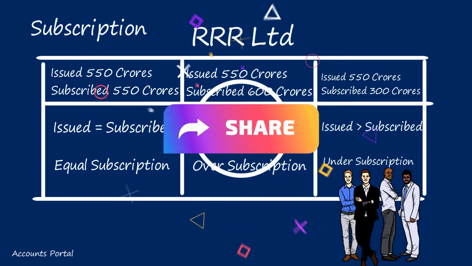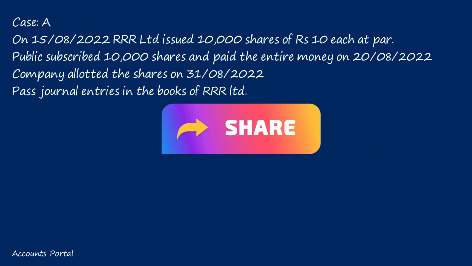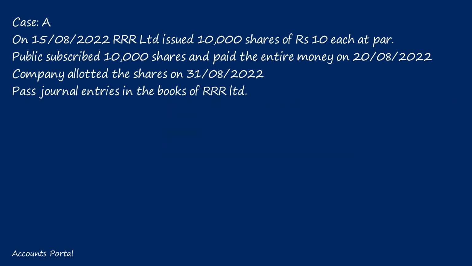On 15th August 2022, R Limited issued 10,000 shares of rupees 10 each at par. Public subscribed 10,000 shares and paid the entire money on 20th August 2022. Company allotted the shares on 31st August. Pass journal entries in the books of R Limited.